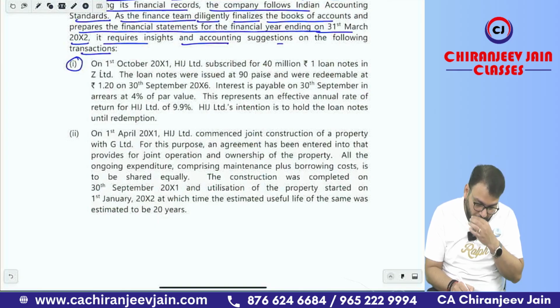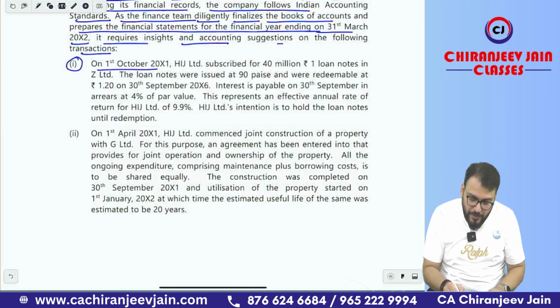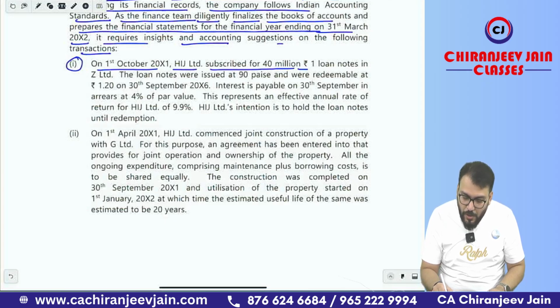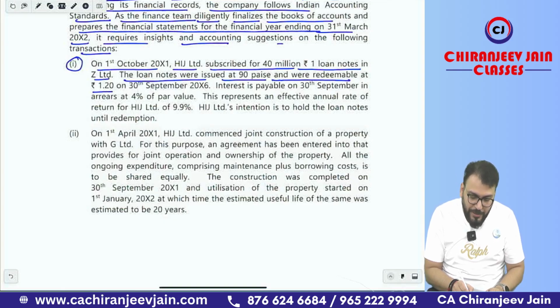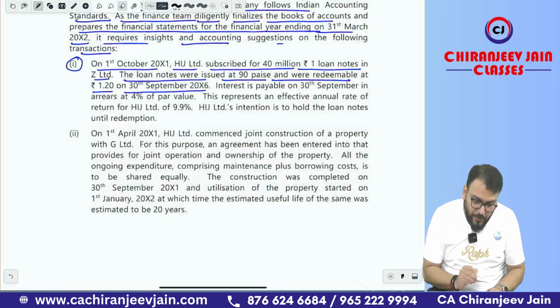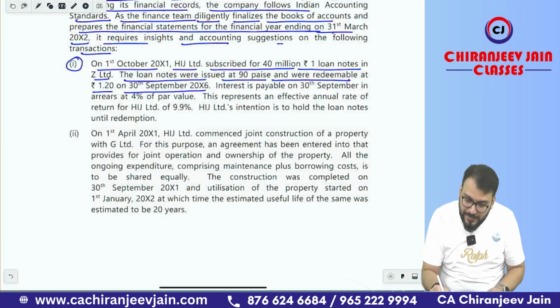Point number 1. On 1st October 2001, HIJ Limited subscribed for 40 million of rupee 1 loan notes in J Limited. The loan notes were issued at 90 paise, means 90%, at a discount of 10%, and were redeemable at 1.20, means at a premium, on 30th September 2006. It means it was issued on 1st October 2001. However, the year end is 31st March. This is the special point in this.